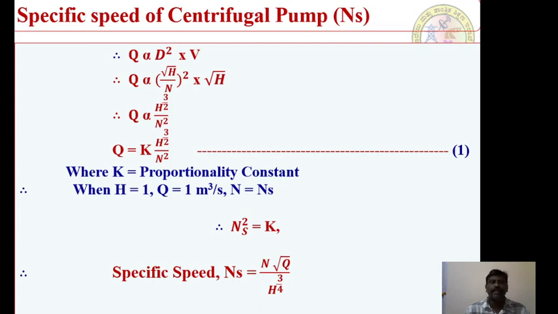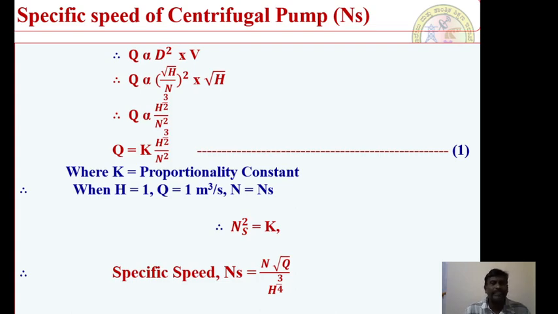When we are defining a turbine, the power and the head are the two important parameters to be taken into consideration. Whereas in the case of a centrifugal pump, one is the manometric head, and that head should be taken into consideration. In addition to the head, the second objective is to discharge some quantity of water. Therefore, the discharge and the head are the two important parameters that have to be considered while defining the specific speed of a centrifugal pump.